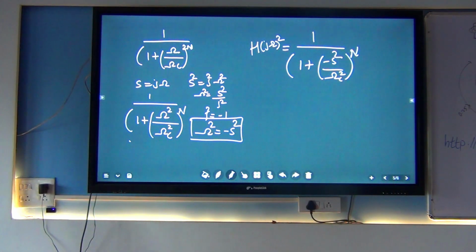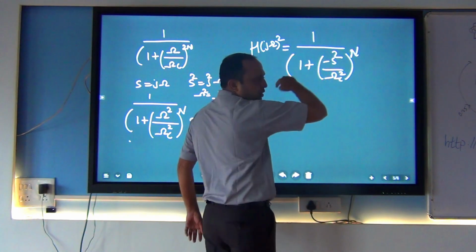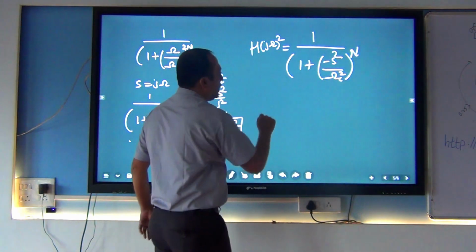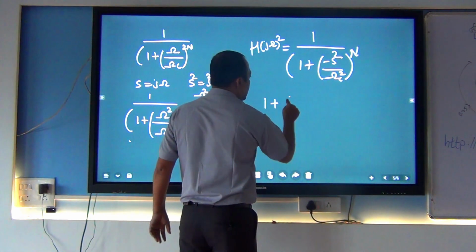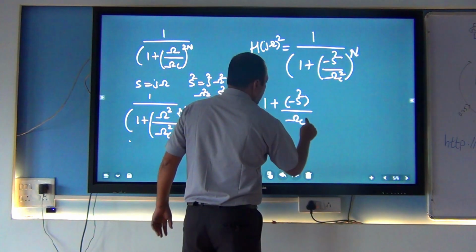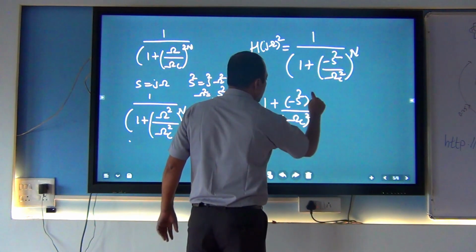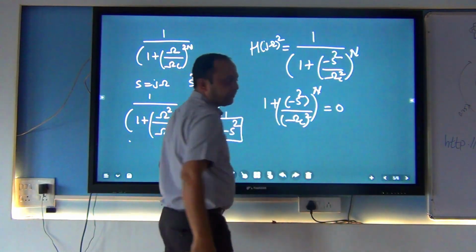Now our aim is to find the poles of this. Our aim is to find out the roots of this equation. So we have to equate it to 0. Now 1 plus minus s square by cutoff frequency square raised to n is equal to 0.